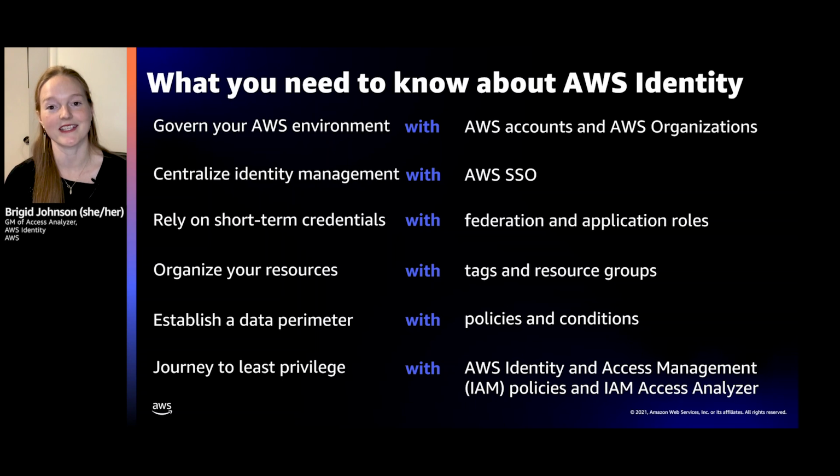Speaking of granting access to AWS accounts or permissions in AWS, I'm just going to call it like I see it. Please use short-term credentials, right? There is a Twitter thread that I absolutely love that said, hey, I don't think we need IAM users anymore. And that's actually true. So more and more, the use case for IAM users is going down, and the use case for short-term creds with roles is going up. For your human access, use federation. For your workloads, use application roles. Please rely on short-term creds whenever you can. This is a security best practice, and it's in your best interest.